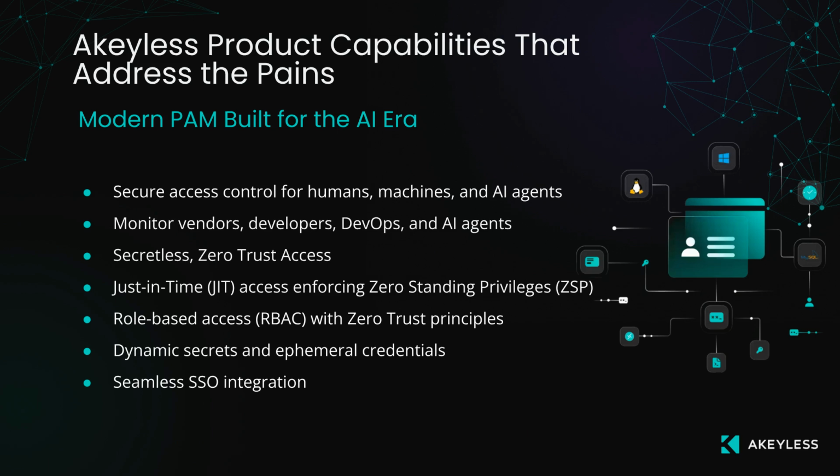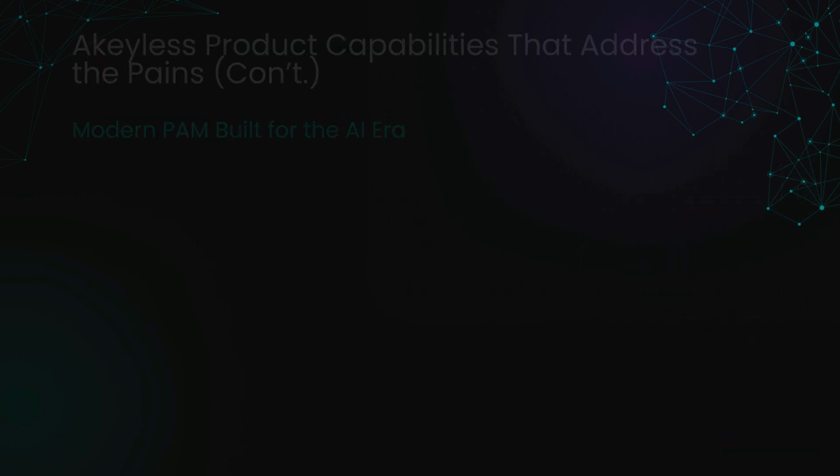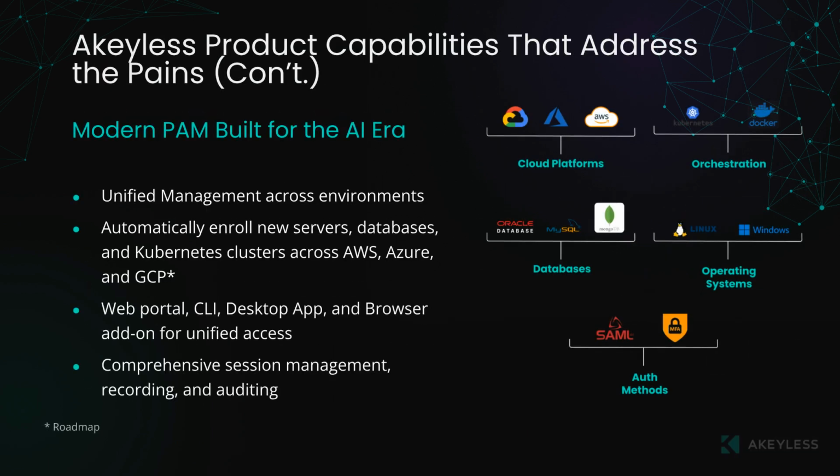With dynamic secrets and ephemeral credentials, credentials are created on demand and expire instantly after use, minimizing exposure risk. Finally, seamless SSO integration connects directly with enterprise identity providers, allowing simple yet secure authentication for all privileged users and workloads. Akeyless Modern PAM delivers unified management across environments, giving security teams one control plane for every workload.